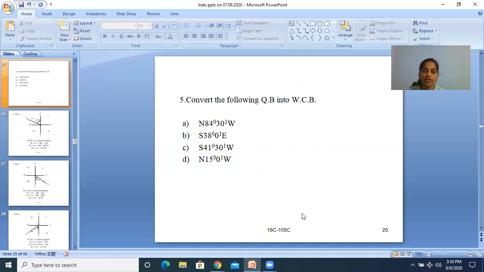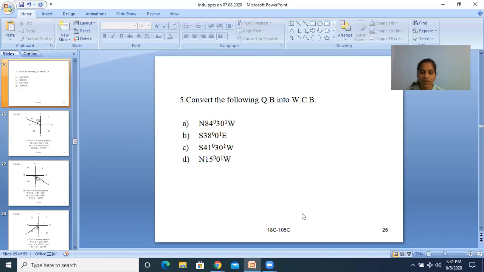Convert the following QB into WCB. See, I have given more sums so that you can easily understand. You can practice more times. Then you can easily remember the rule conversions and quadrants. That's why I have given more problems. I have given almost 10 problems on WCB to QB, and also at least 10 problems from QB to WCB system, so that you can easily remember that. When you practice more, you can easily remember the rules for conversions and quadrants. Hence I have given this number of sums. Is it okay? Okay, right.